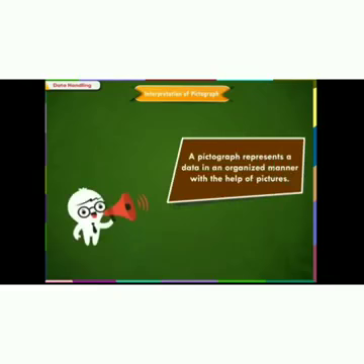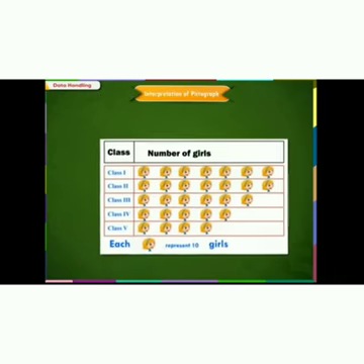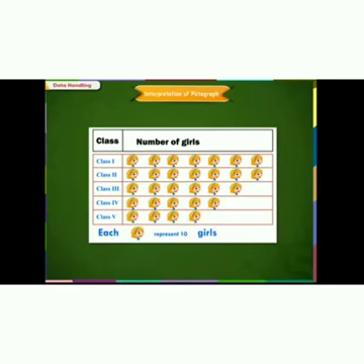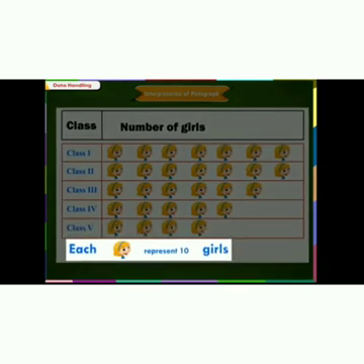Next, interpretation of pictograph. A pictograph represents data in an organized manner with the help of pictures. Let us see this pictograph. This is the number of girls in one school. There are 5 different classes and each class is having some count of girls. So each picture can represent 10 girls instead of 1.